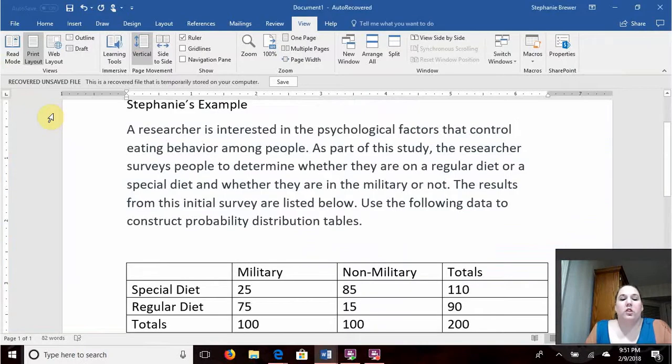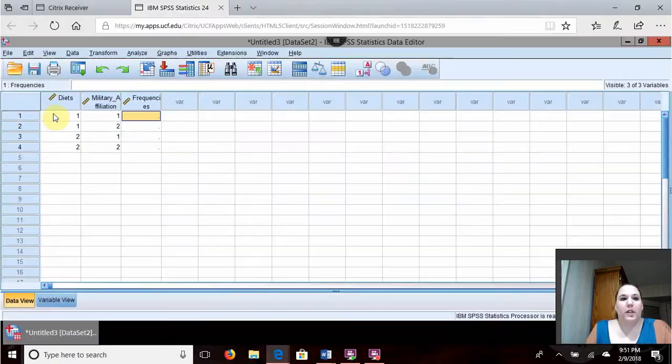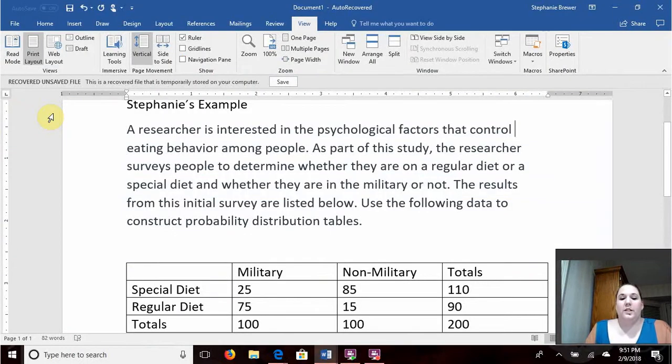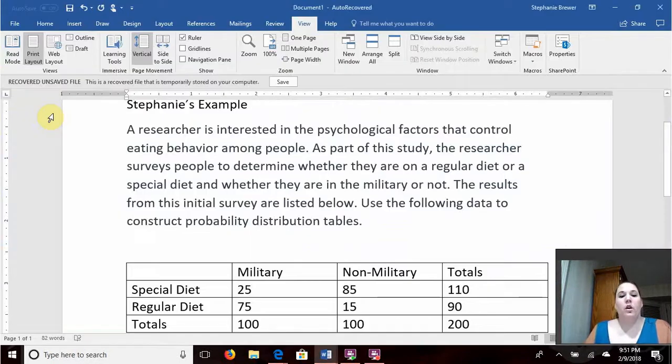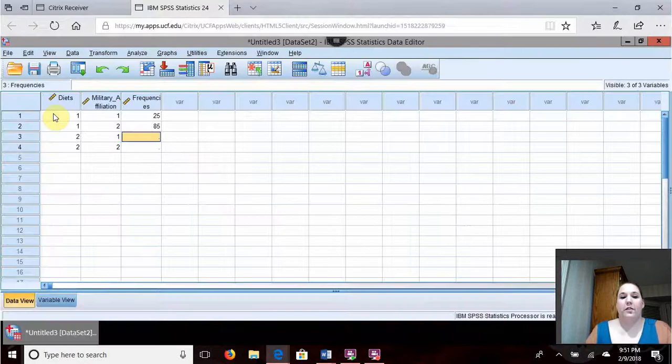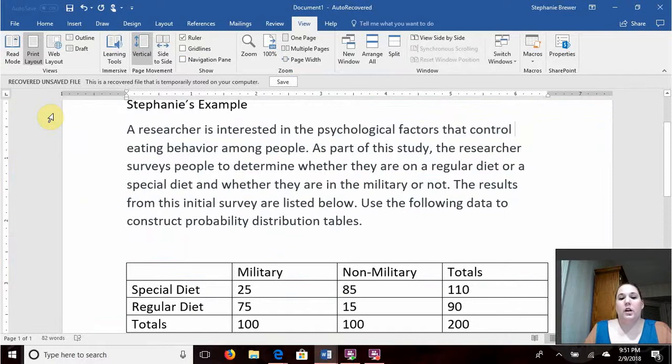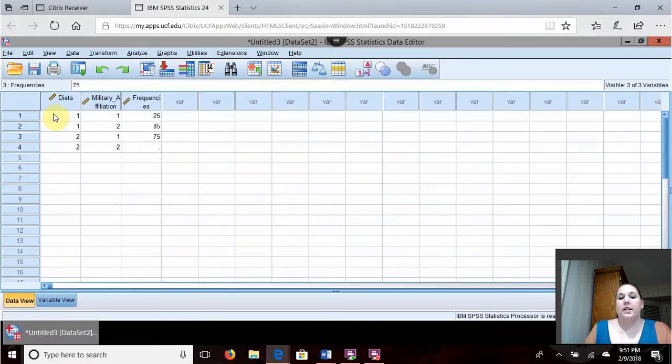We are going to then transfer our data. So special diets with military affiliation is 25. Special diets with non-military affiliation is 85. Military affiliation with regular diets is 75. And non-military with regular diets is 15. So we have entered our data.